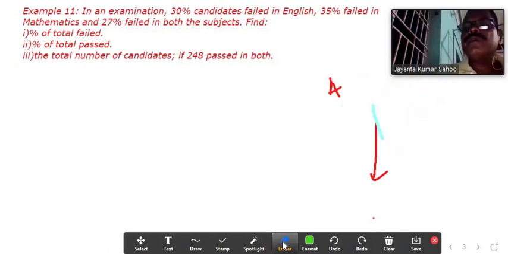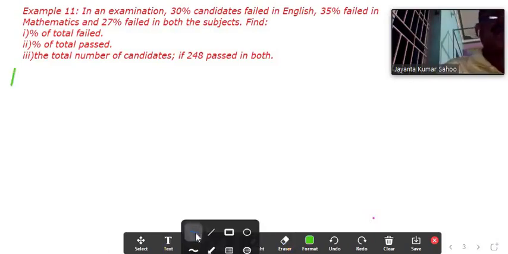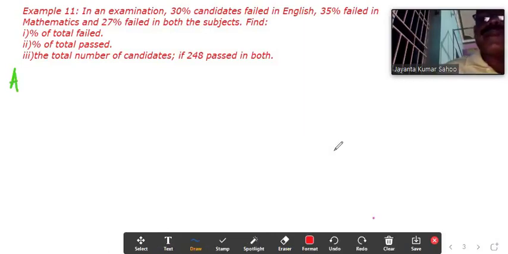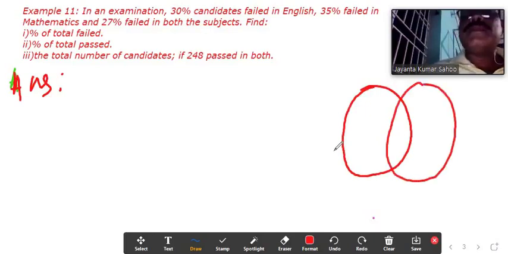Let A be the set of English and B be the set of mathematics. So I took A for English and B for mathematics.